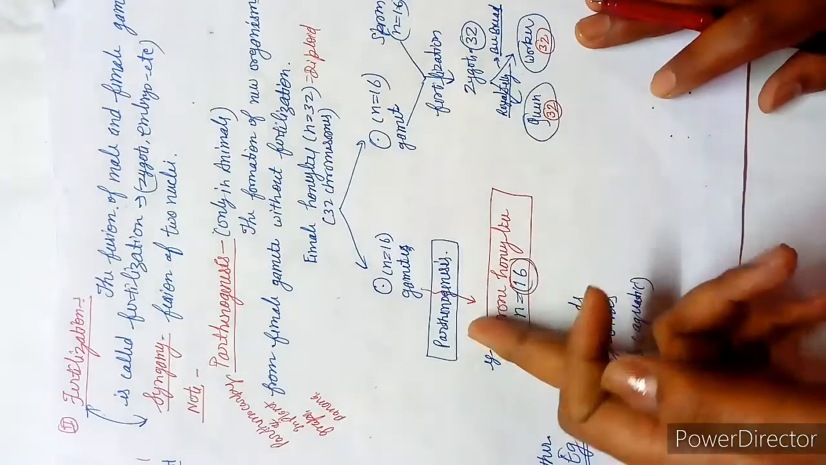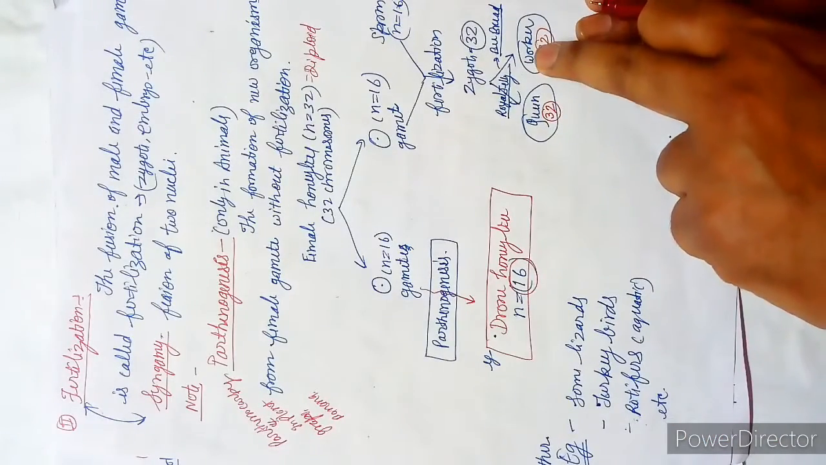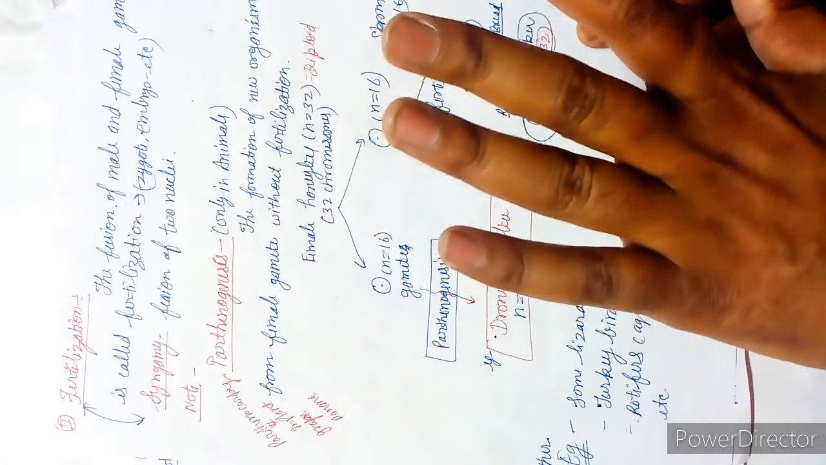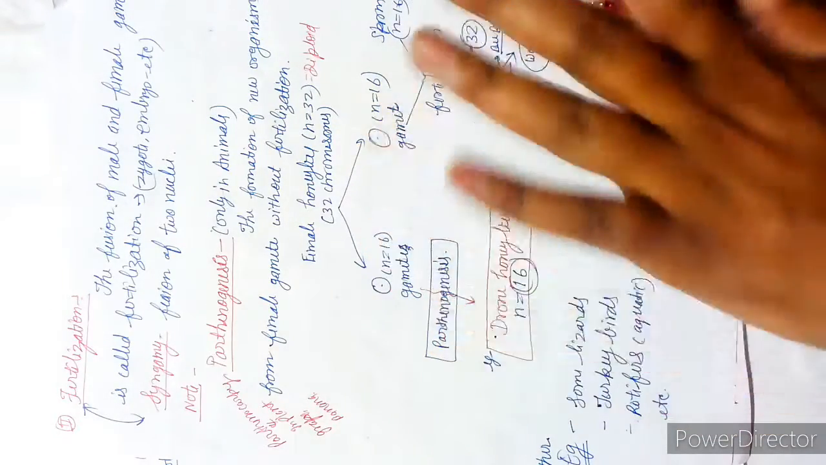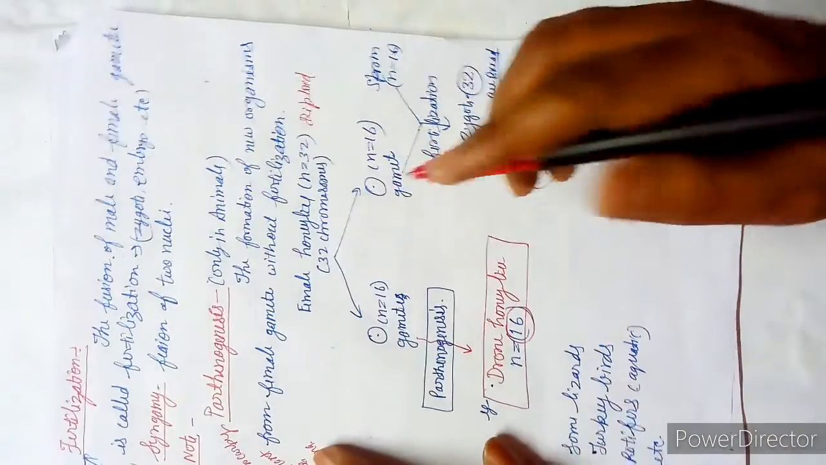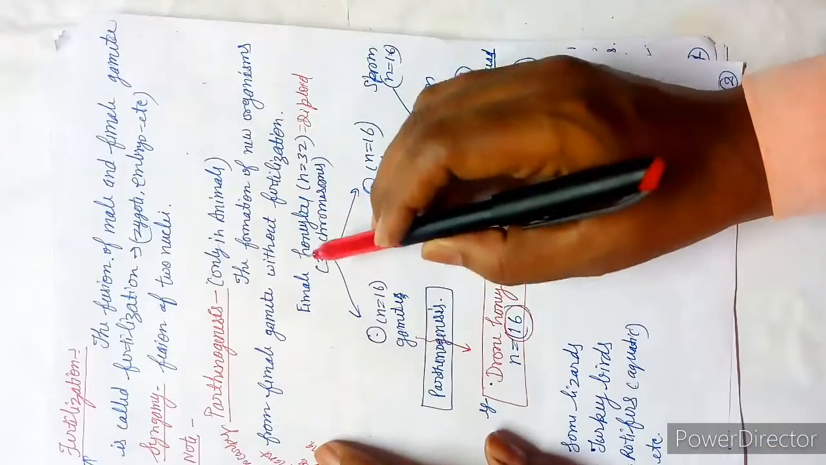Drone, see, this is drone, queen and worker, but this will be taught later in chapter number 5. Okay, but I am just giving you all a quick revision. Supposing that this is the female honeybee.